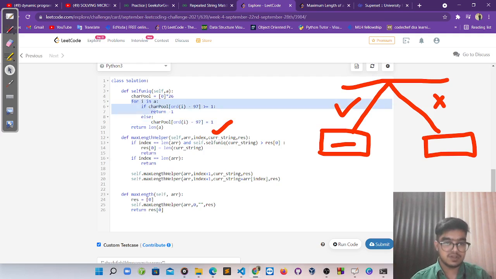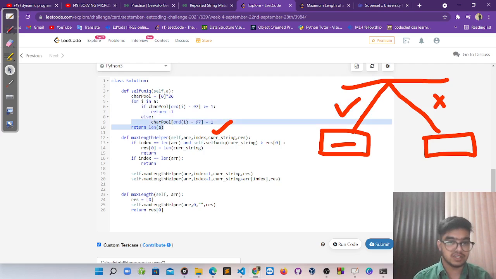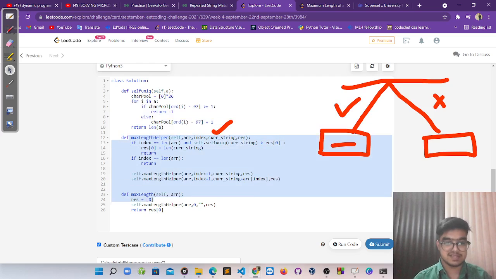And if all these conditions are passed, it means every character within that is unique. We return this size, and simple as that, it works. After doing all that, we get the answer in the result.